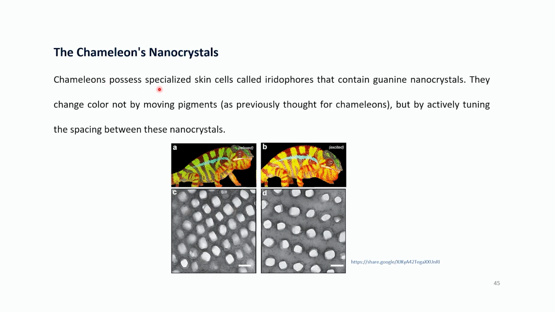So chameleons possess specialized skin cells called iridophores, and they contain guanine nanocrystals. They change color not by moving pigments, as was previously thought, but by actively tuning the spacing between these nanocrystals inside the skin of this lizard. And because the spacing changes, light is reflected differently and it appears to be of a different color. These are not pigment cells, they just appear to be of different color because of different light reflection.